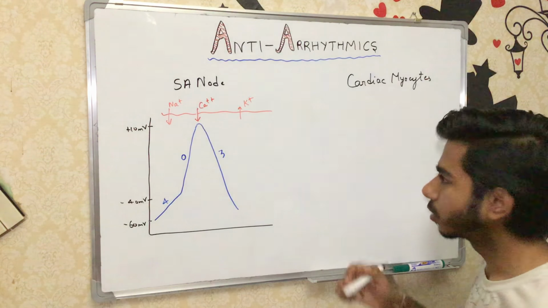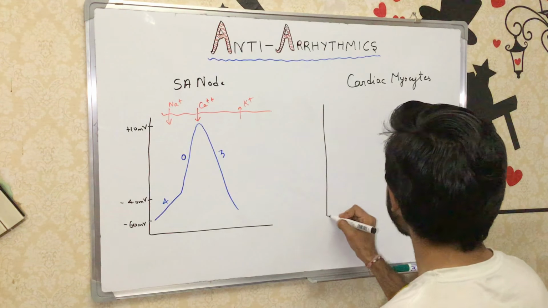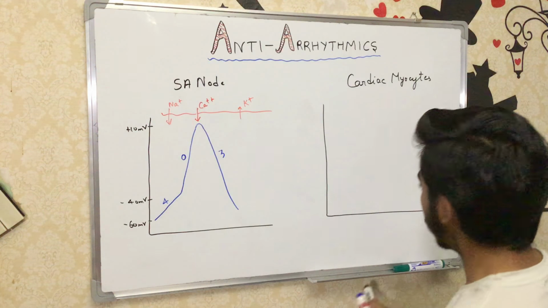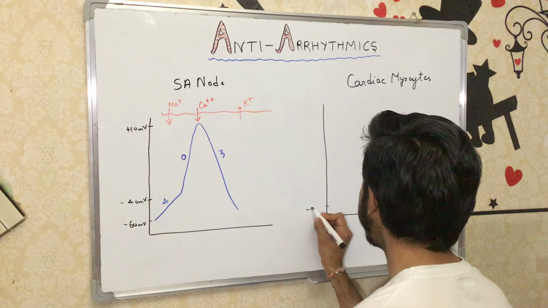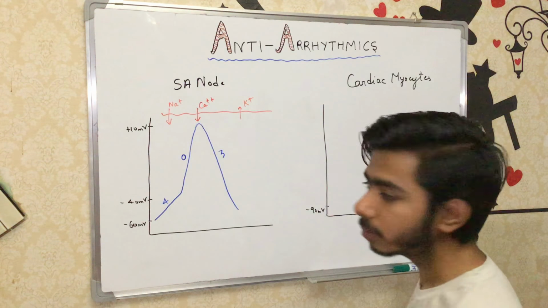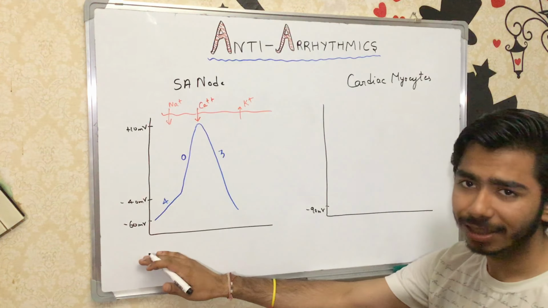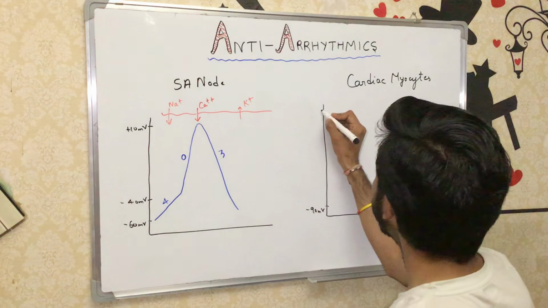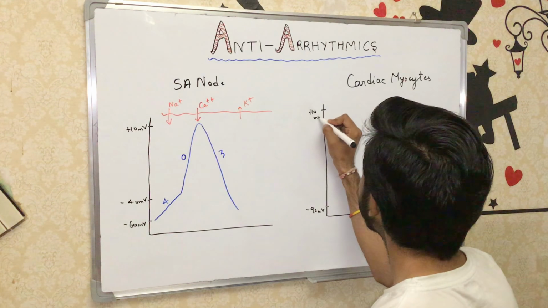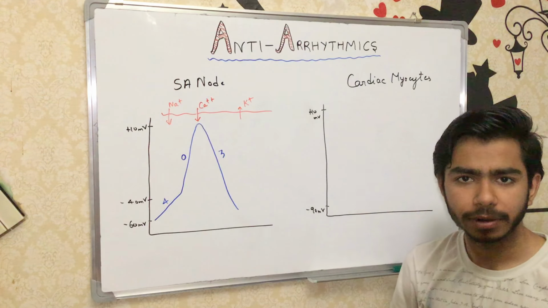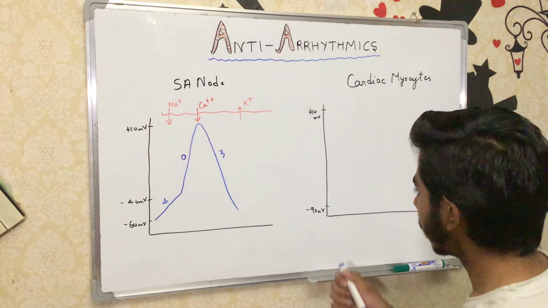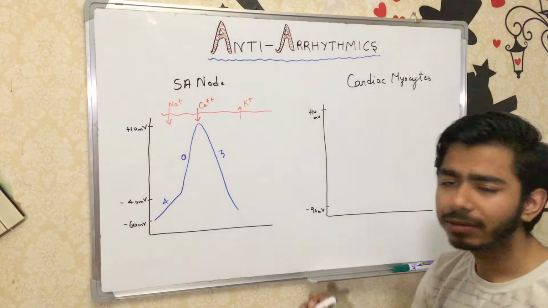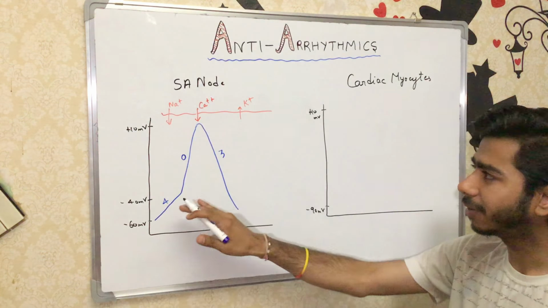Let's look at how the events happen inside the cardiac myocytes. This is the y-axis, this is the x-axis. Let's suppose here is minus 90 millivolts, more negative than the minus 60 millivolts before, and here is plus 10 millivolts. Likewise, we first have phase 4, then phase 0, as in the SA node.